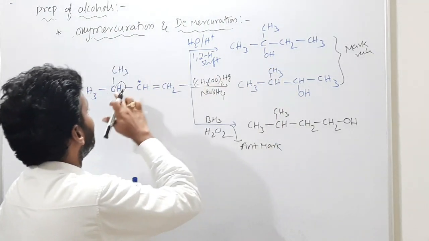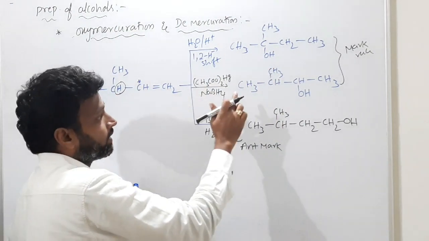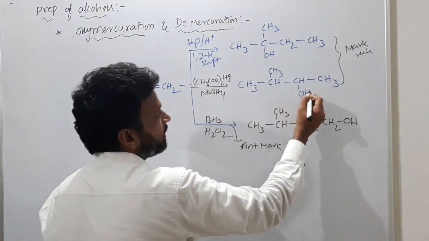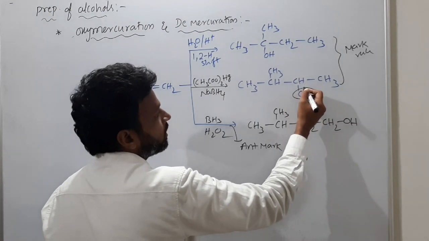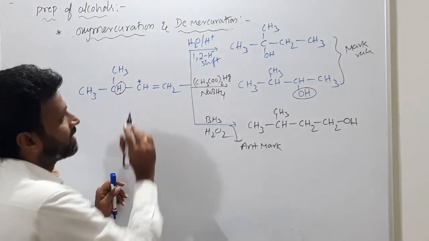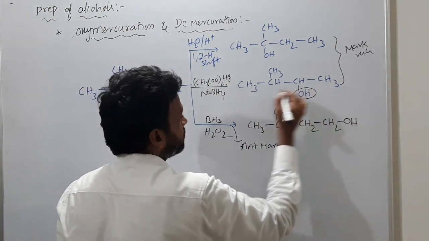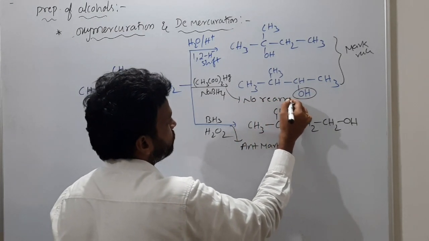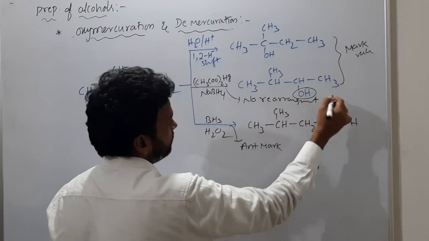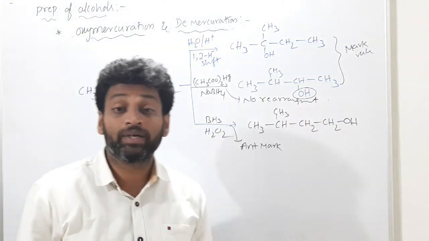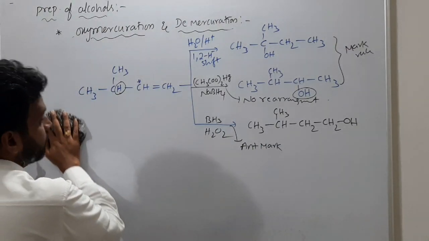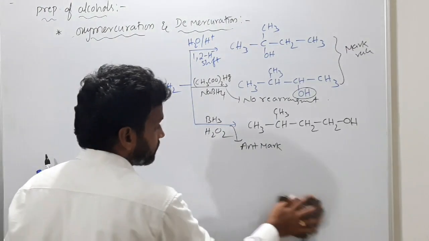But here what happens? Rearrangement happens. But in oxymercuration and demercuration, no rearrangement. Simply the negative species will add to the double bonded carbon which has fewer hydrogens. So in this, no rearrangement. No rearrangement happened in oxymercuration and demercuration. So these are very, very important reactions for us.